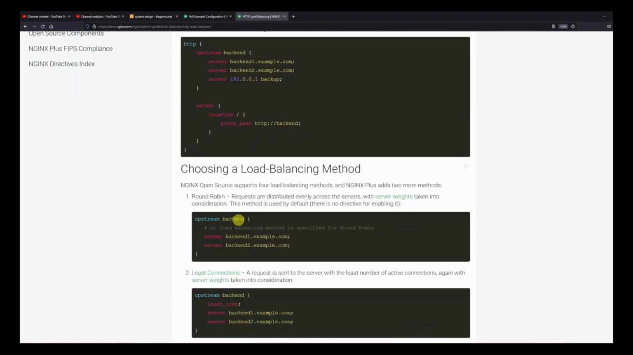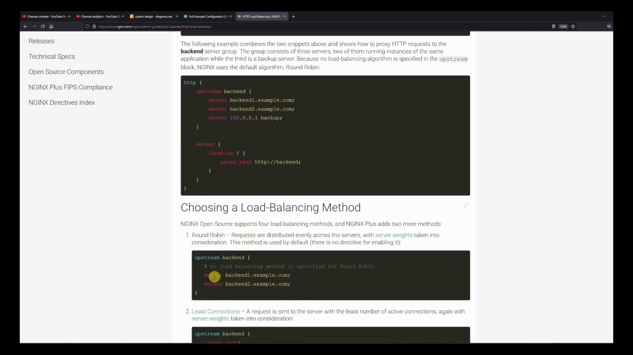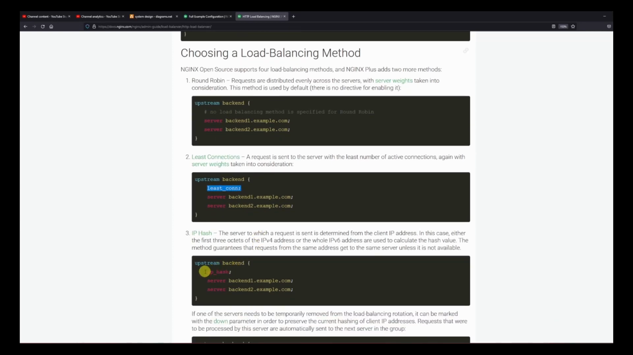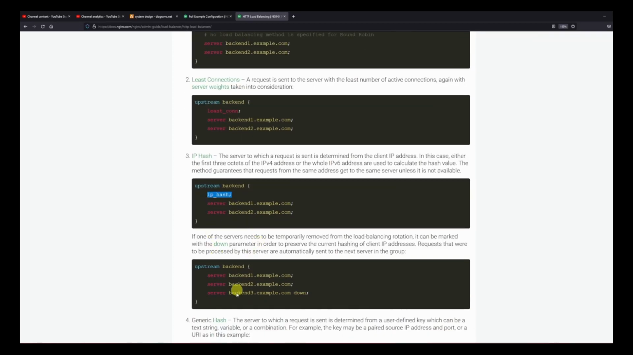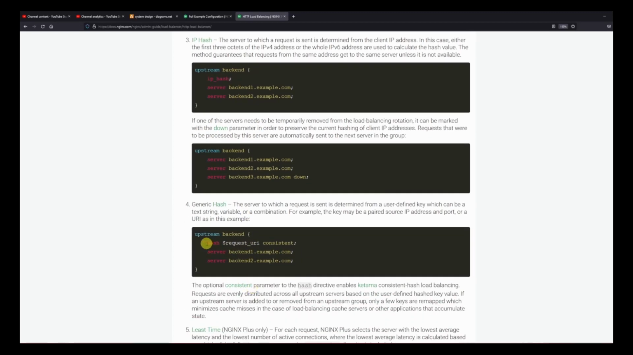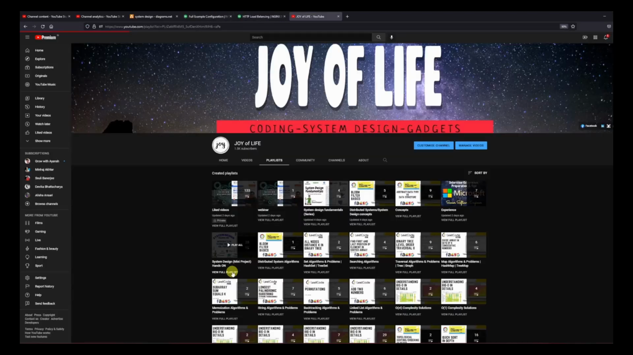You can see over here in your upstream, when you don't specify anything, it does a round robin. That's the default behavior. And if you want to use the other methods, you can use least connection, you can use IP hash. You just have to provide the algorithm that you want to use. Over here, you can see that they are doing a hash on the request URI. You can read the details in these documents. I will share all these documents.